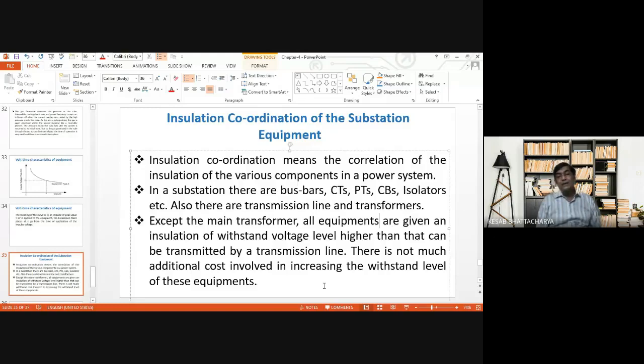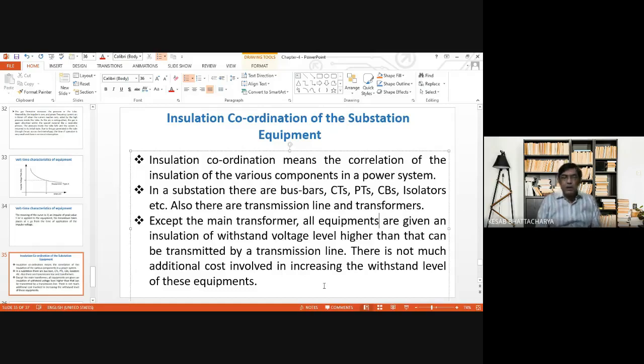Instead, what is done is, all these equipments are directly or indirectly connected to the transmission line. Therefore, determining the magnitude of the surge that is expected to appear in the transmission line, the insulation of all these equipments which are connected to the transmission lines are provided more than the expected amount of surge voltage appearing in the transmission line.